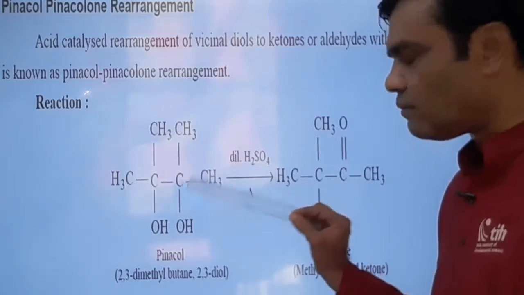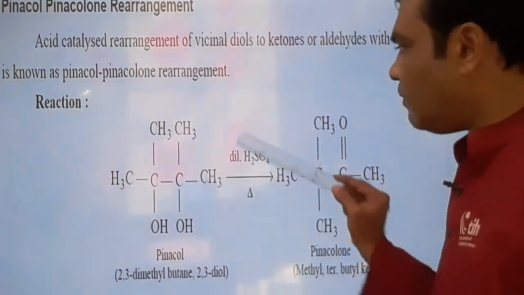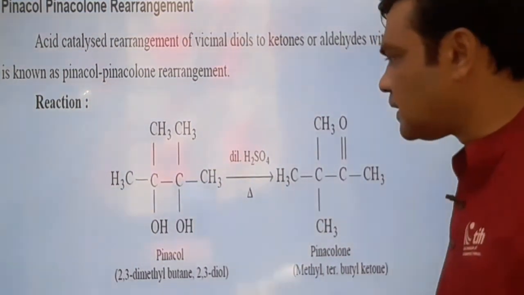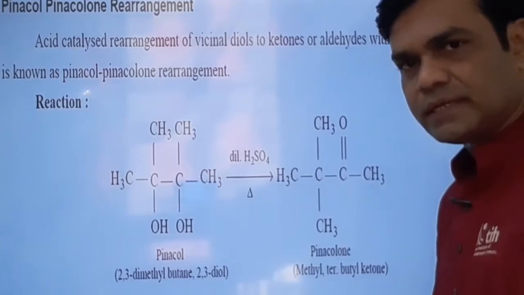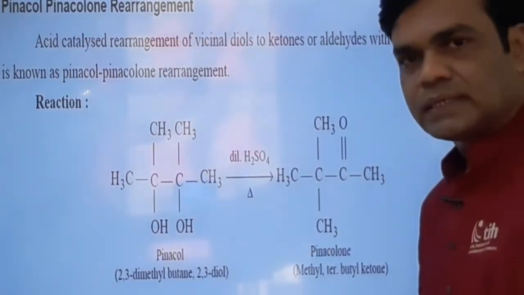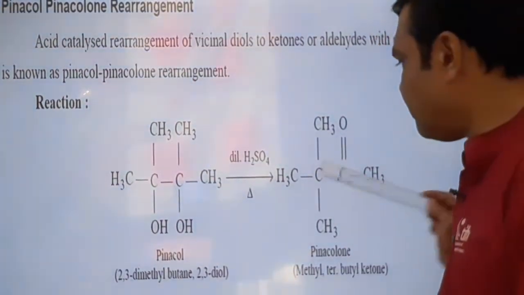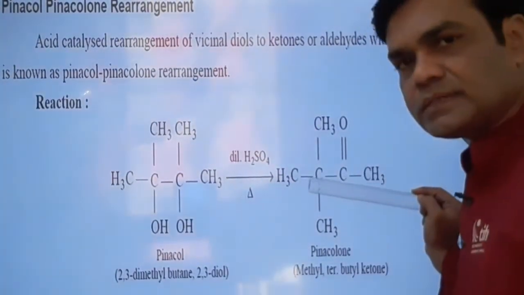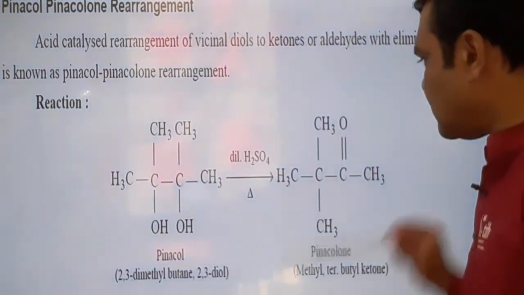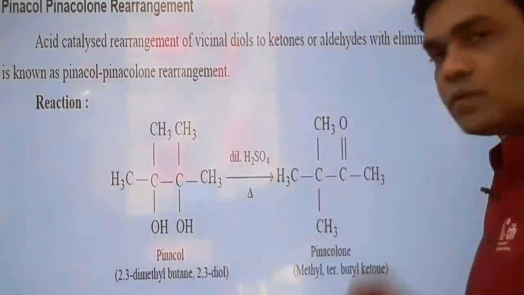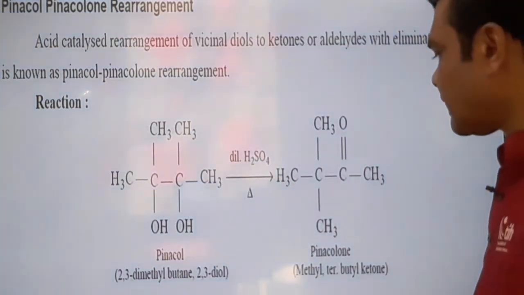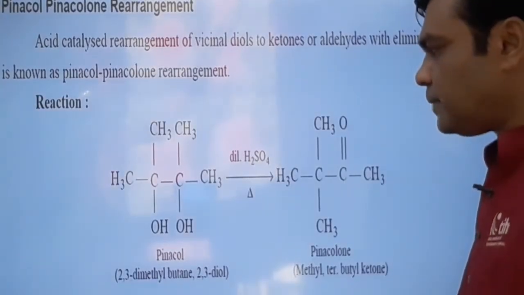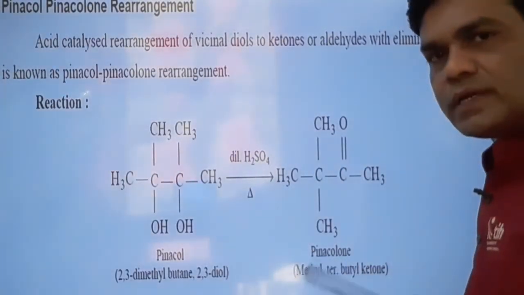2,3-dimethyl butane-2,3-diol. When such diols or pinacol are treated with dilute sulfuric acid or any acidic media, the rearrangement reaction takes place and we get pinacolone. What is pinacolone? See here, it is a ketone. See the C double bond O carbonyl group. It is a ketonic group, all of you know, and this is a tertiary butyl group. So pinacol, that is glycol, is converted into ketone, that is pinacolone.